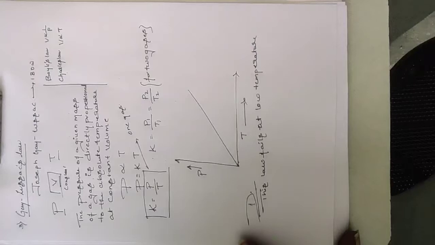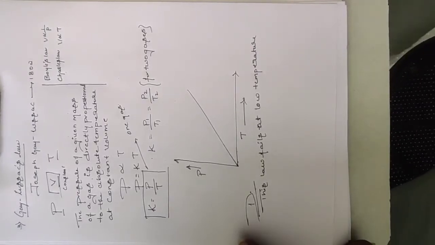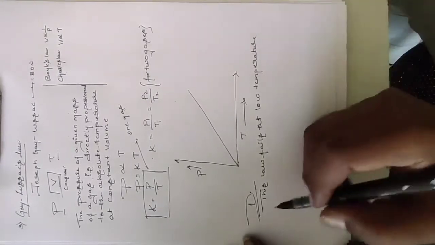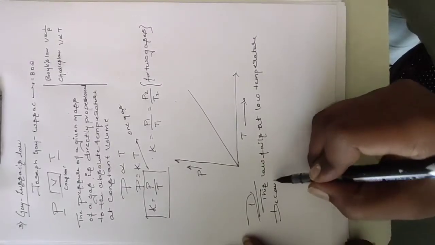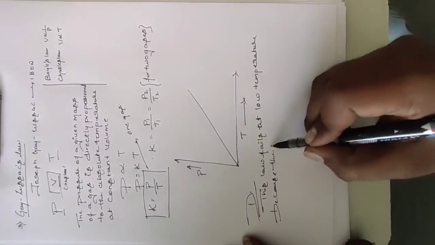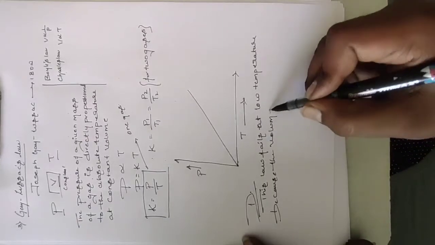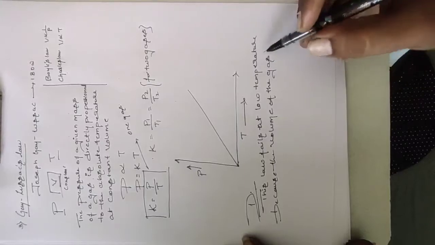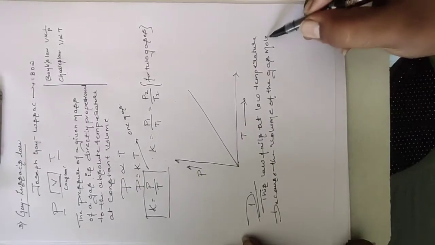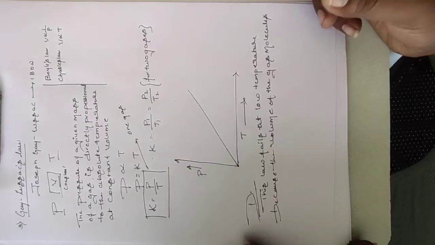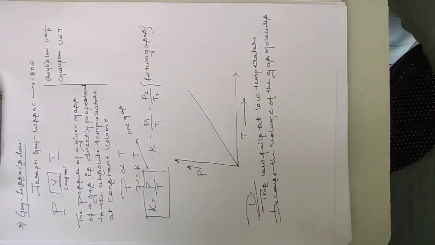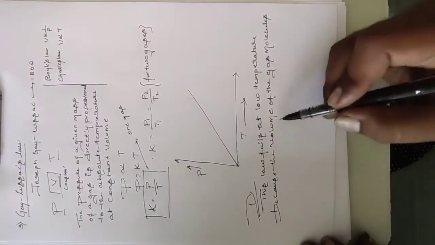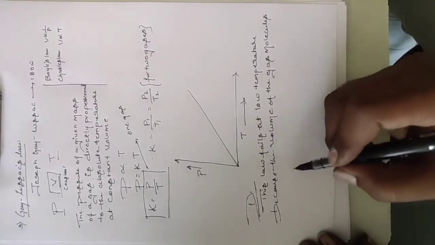Gay-Lussac's law is only applicable at high temperatures, but not at low temperatures, because the volume of the gas molecules is randomly arranged, not closely arranged, because the volume of gas molecules becomes significant,